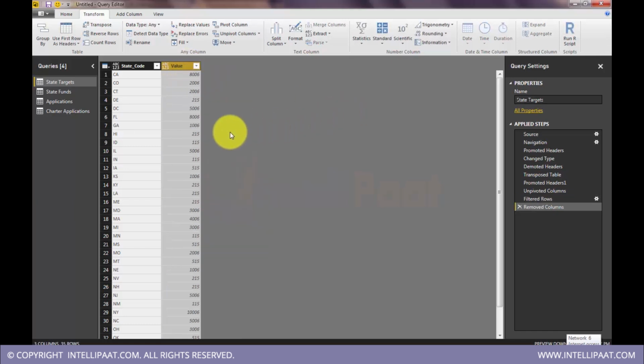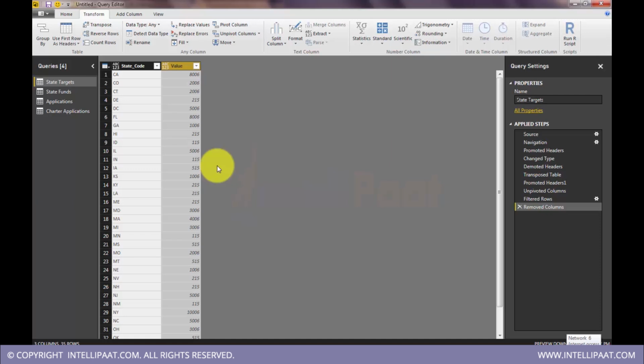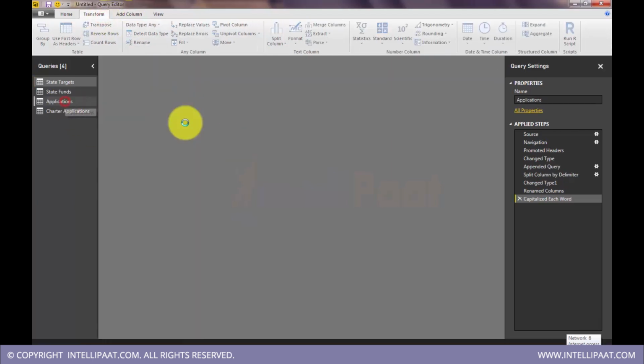Yeah, it is possible. So now I have state codes and then targets for those state codes, because my entire data is for the current year. The two files that I got, they are for the current year. So there's no need of maintaining that unnecessary data. So I can filter and I can ignore. This tool is very powerful. You can do lots of operations like that. Okay, now let's get back to the applications.